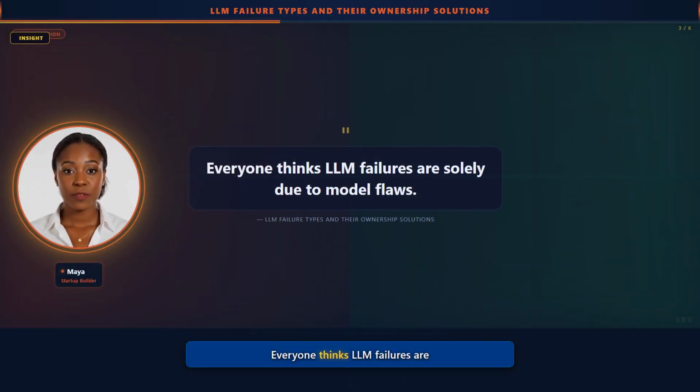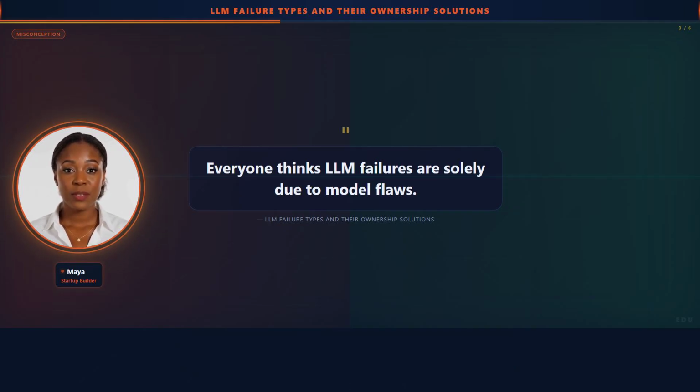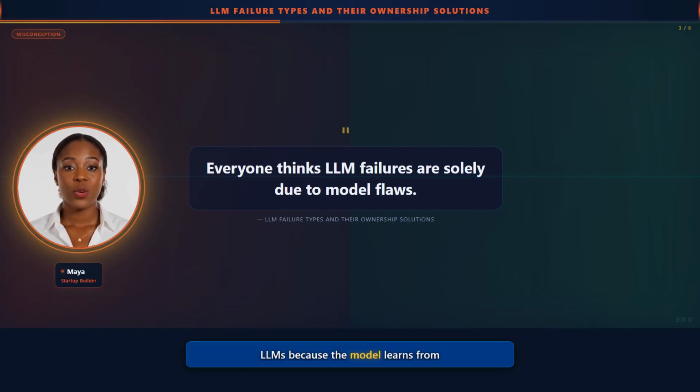Everyone thinks LLM failures are solely due to model flaws. The problem: 73% of Fortune 500 firms see LLM failures from data drift and concept drift too. Data drift and concept drift break LLMs because the model learns from old data and user behavior shifts. That's why companies like Google use tools like TensorFlow to monitor data drift and concept drift.